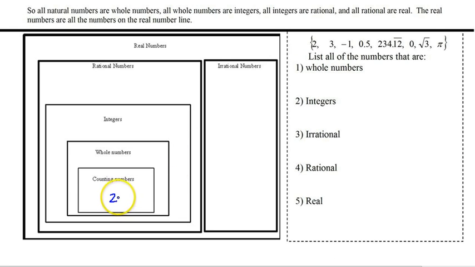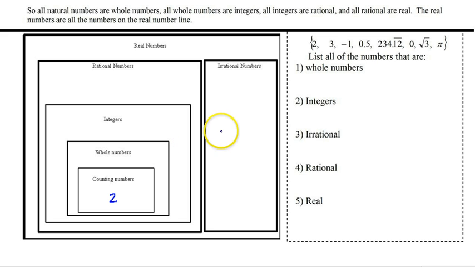Another way to look at it as a picture, if you took the number 2, that's a counting number. You can also call it a whole number because the whole numbers include all the counting numbers. You could also call it an integer because the integers include all the wholes and the counting numbers. You could also call it a rational number, and you can also call it a real number. So the number 2 is a counting number, a whole number, an integer, a rational number, and a real number. The one thing it is not is irrational. Number 2 is a nice rational number.